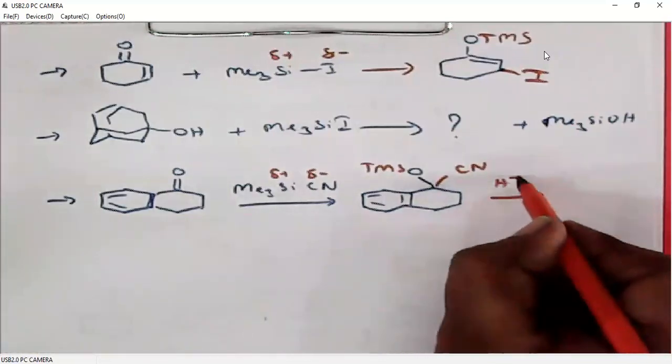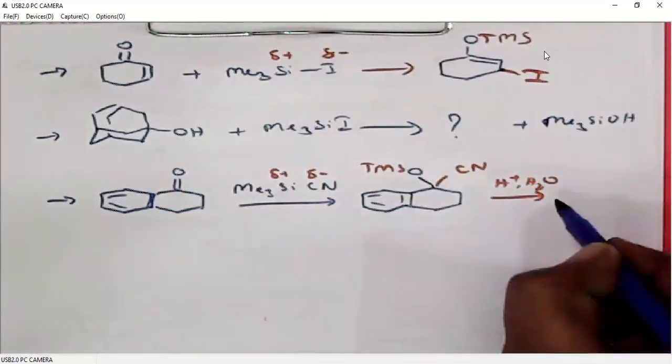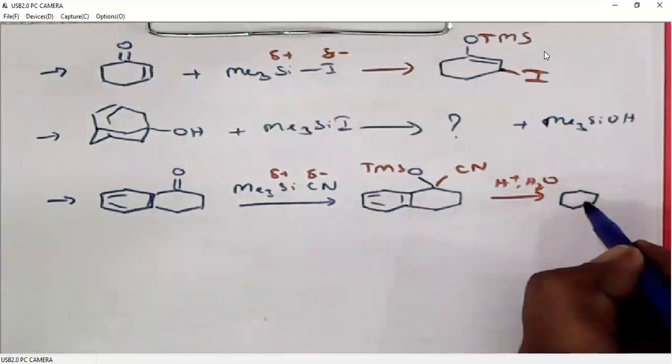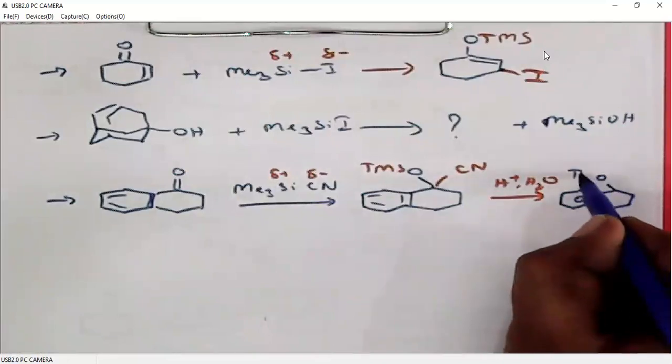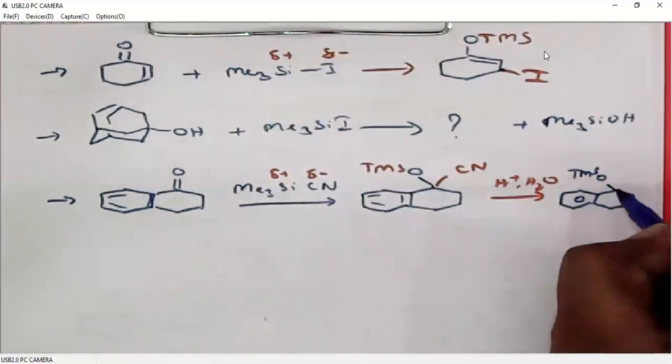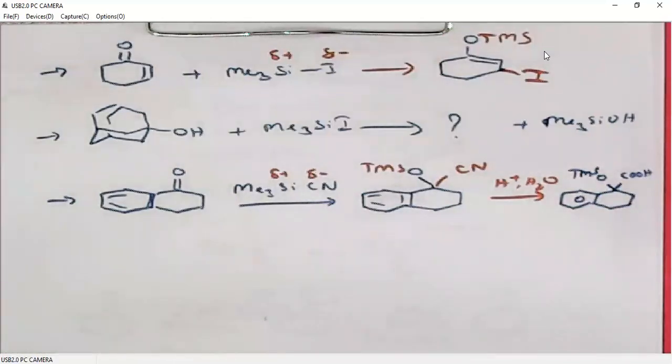First of all, when we do acid hydrolysis, TMS may not undergo deprotection under mild acidic conditions, but cyanide will be hydrolyzed to carboxylic acid.